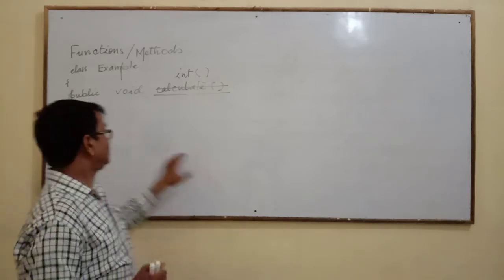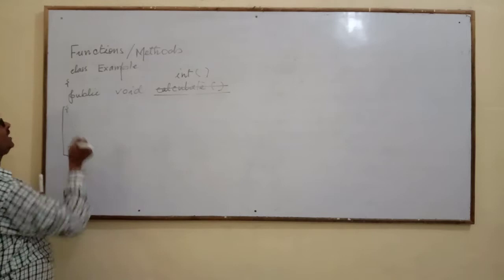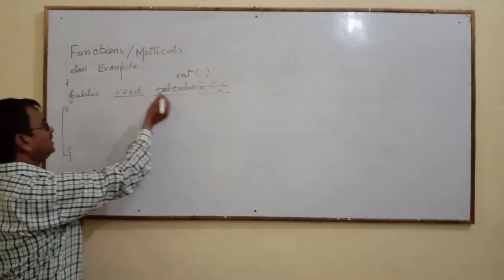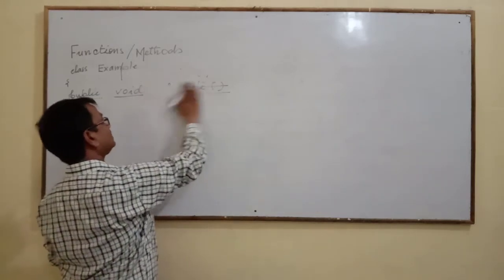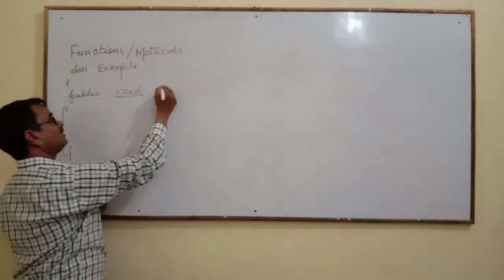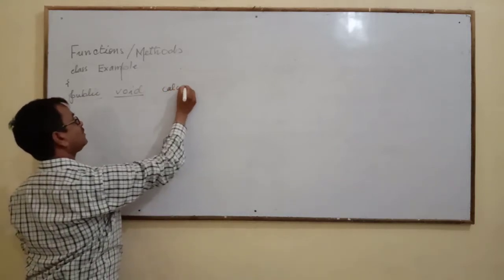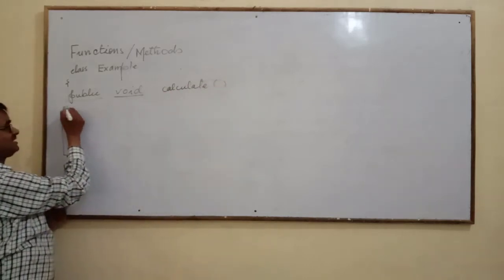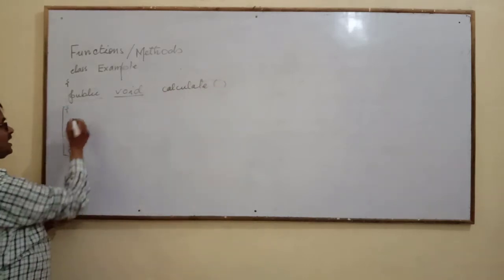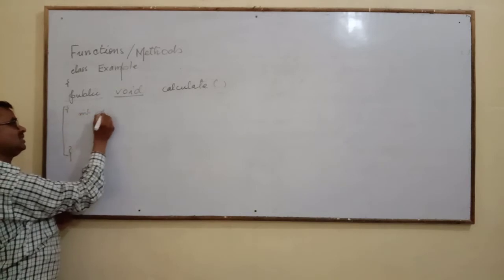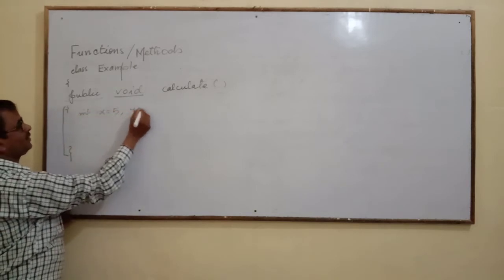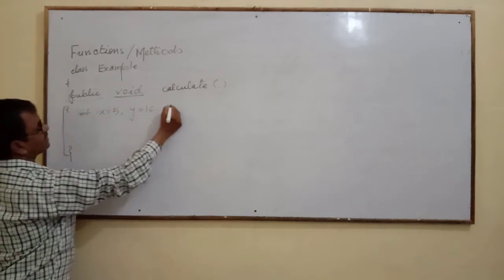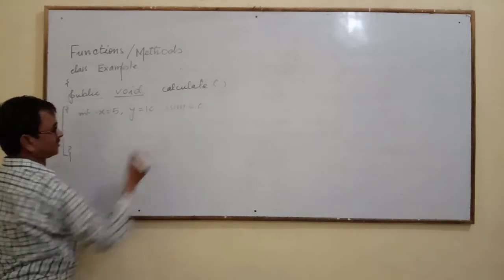So this is your method line, public void calculate. And this is the bracket. Here inside you write int x equal to 5, y equal to 10, sum equal to 0.